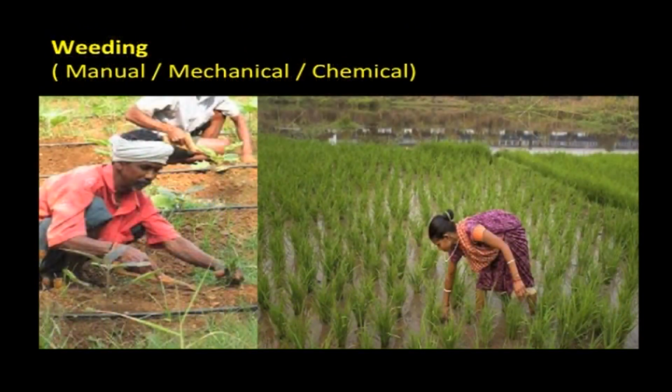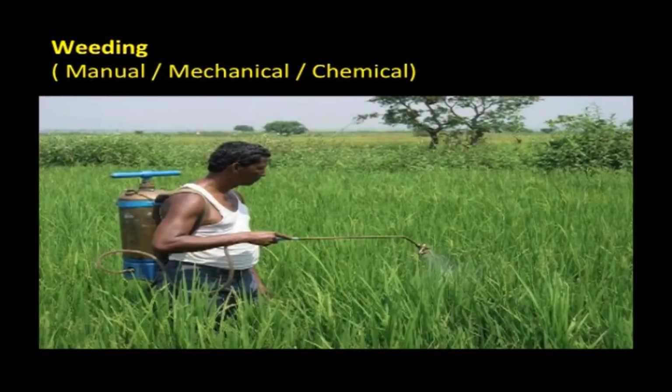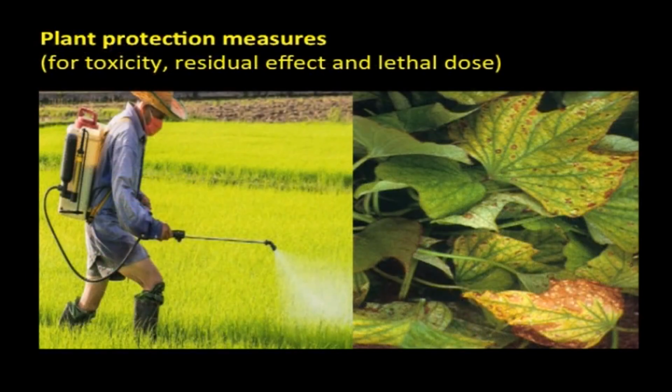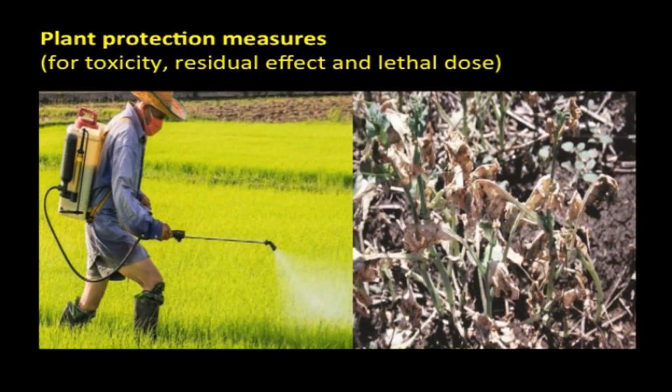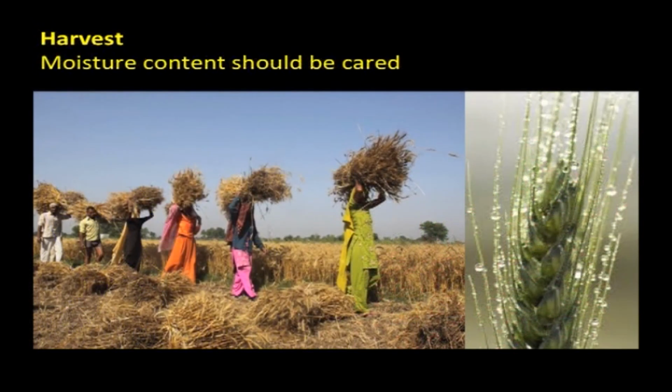Then the next point is weeding. It is done either manually or mechanically or by using chemical means. The next point is plant protection measures. Care should be taken for toxicity, residual effect and lethal dose. Then harvest. Care with the seed and joy with the harvest. During harvest, care should be taken for moisture content and physiological maturity.